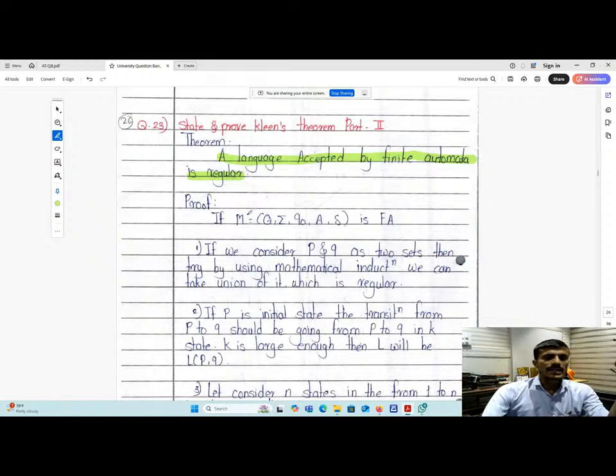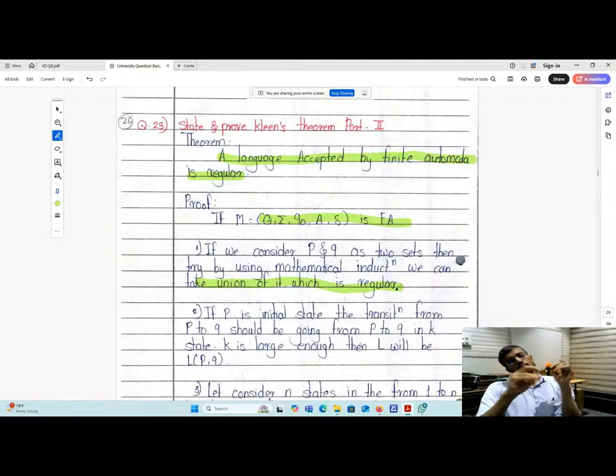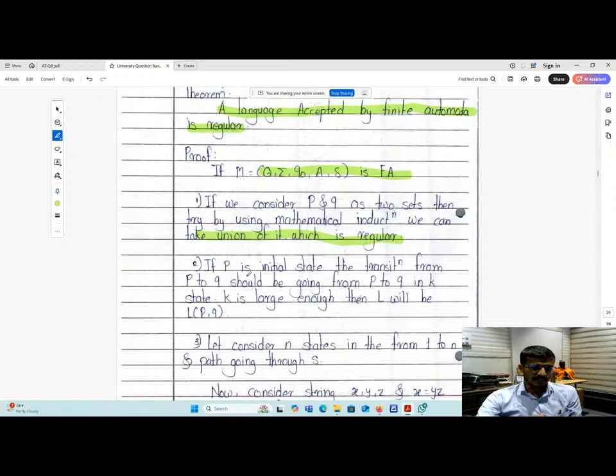Now you can see here M is equal to Q, summation, q naught, A, delta. That is the finite state automata given to you. If we consider p and q as two states, then by using mathematical induction, we can take union of which is regular. Means we are going to take two states p and q, and by using the principle of mathematical induction, we can try to show that it is a regular one.